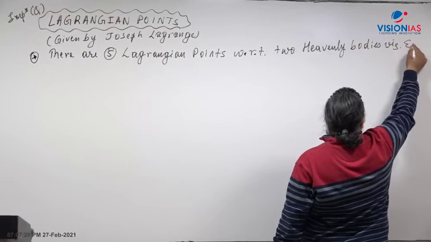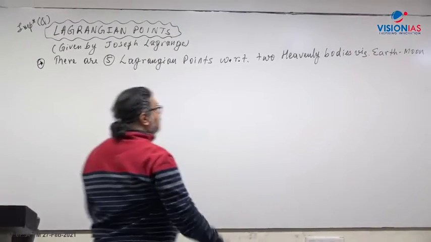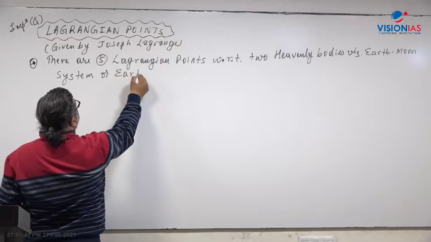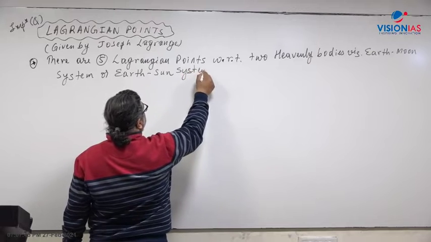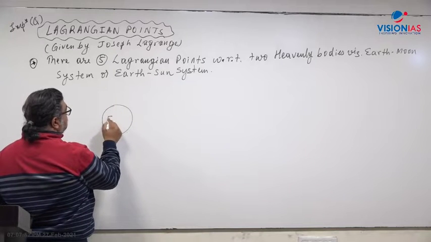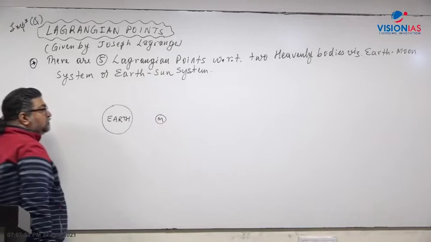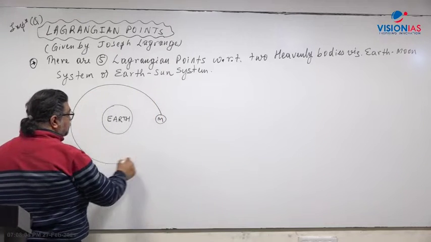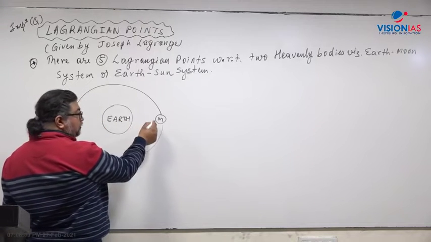Let us say we take the Earth and the Moon system, Earth and the Moon as the 2 heavenly bodies, or Earth as a planet and the Sun as a star. Let us say we take Earth and Earth's Moon, so the Moon goes around the Earth in about 28 days.